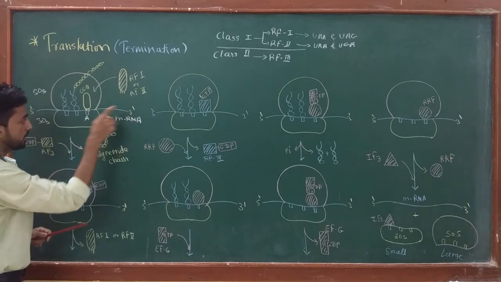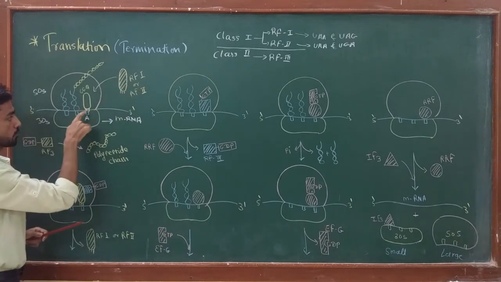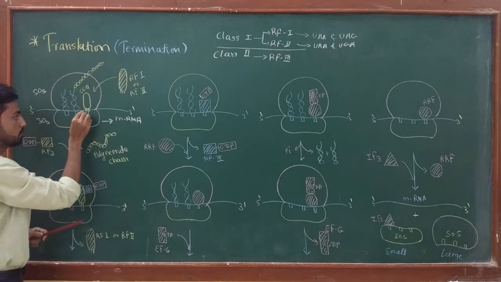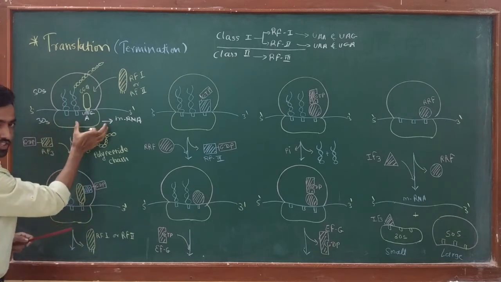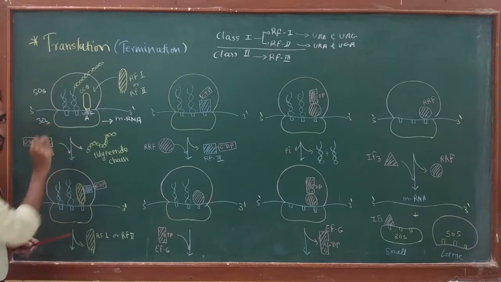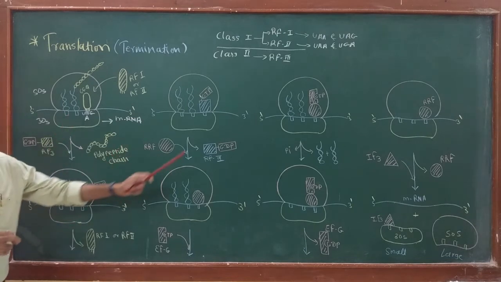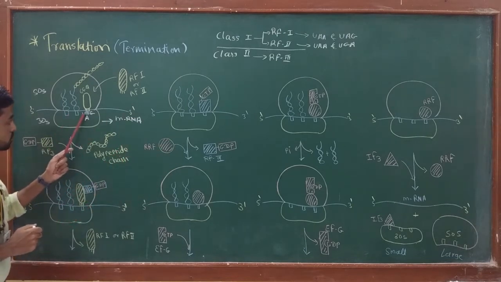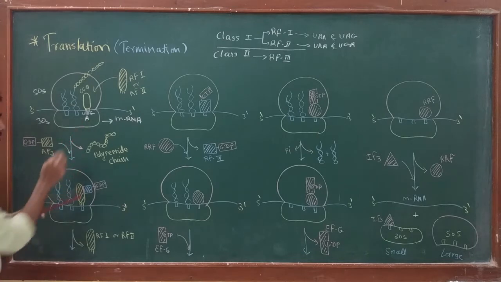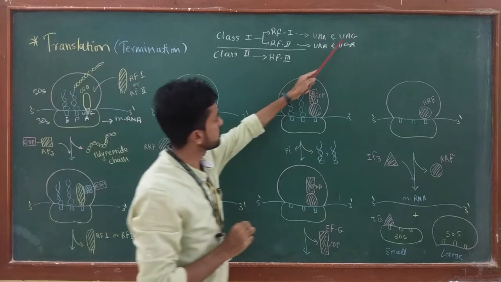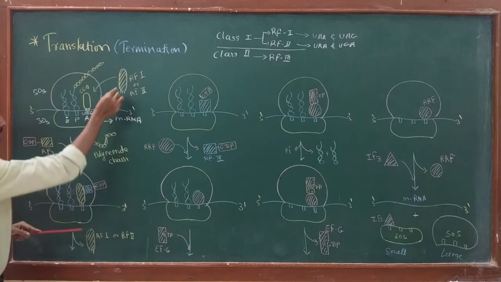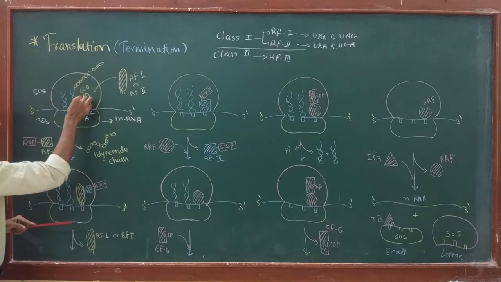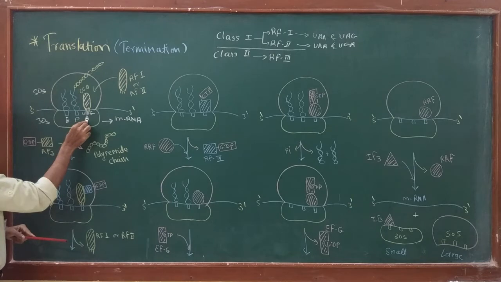But at the end of the mRNA, when any one of the three stop codons enters the A site, for example, UAG. If the ribosome reaches the UAG codon, which is a stop codon, then the termination process begins. When this stop codon comes at the A site, we know that UAG is recognized by RF1, release factor 1. Then RF1 comes and binds to the A site.